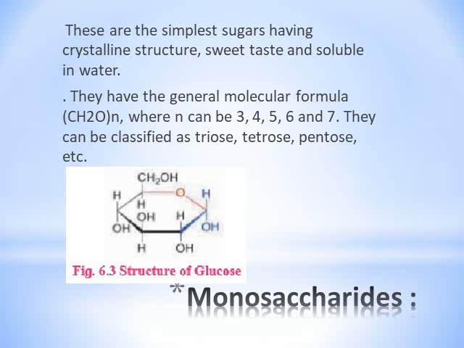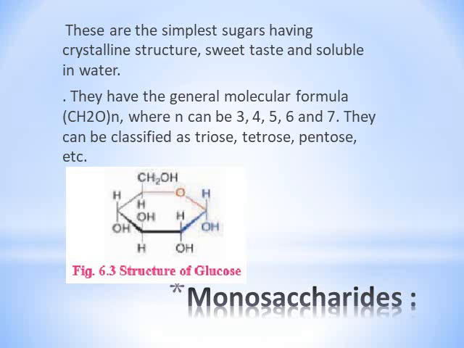They have general molecular formula CH2O. After completing the bracket, n is written outside, where n can be 3, 4, 5, 6 and 7. They can be classified as triose, tetrose, pentose, hexose, etc. according to the number of carbon atoms in a molecule, as mentioned in the table, which we are going to study in the next slide.